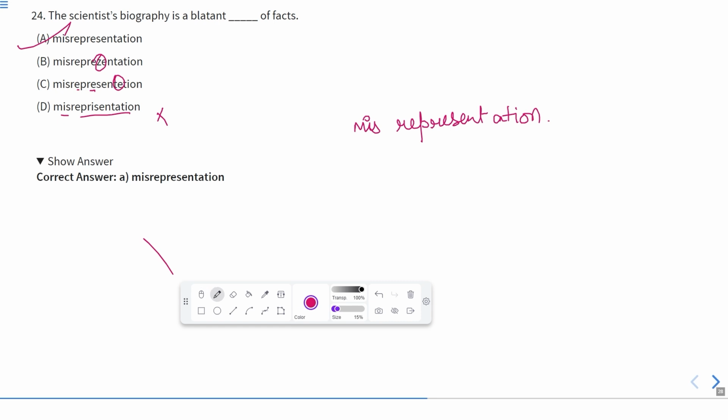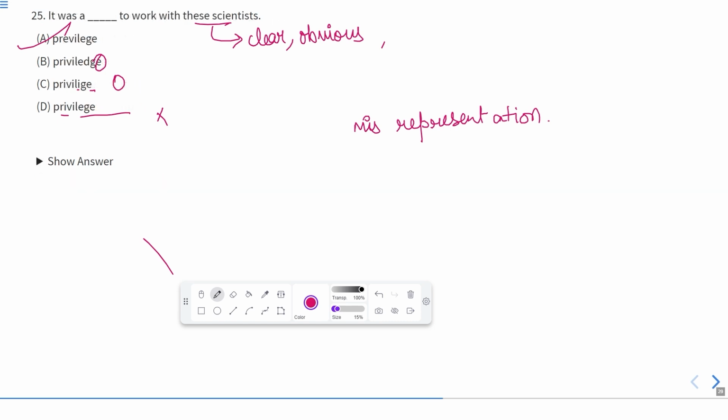Okay. And this word blatant means clear or obvious. So the meaning of the sentence will be the scientist's biography. It means the biography of the scientist is a blatant, meaning clear or obvious, misrepresentation of facts. Okay, so this will be the correct sentence. Now let us move to the next one.